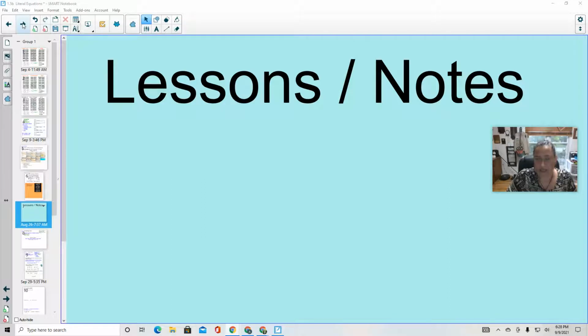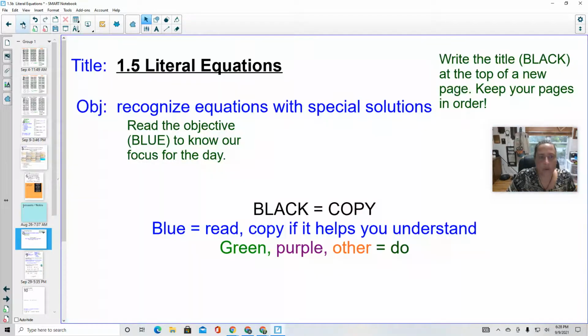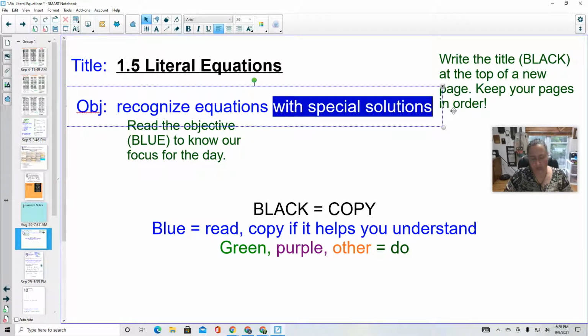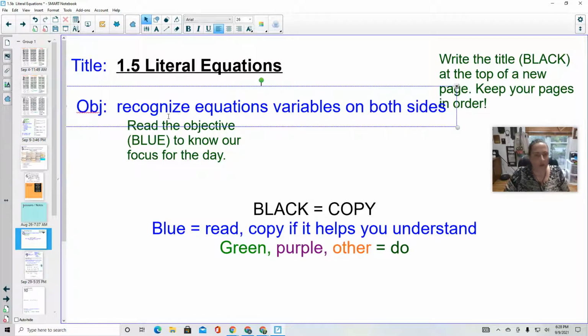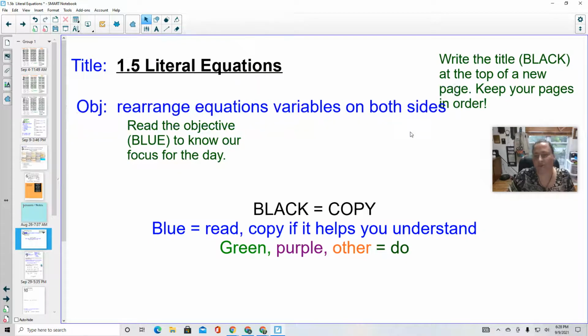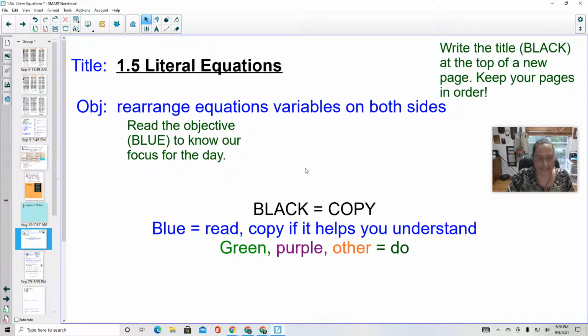So follow along. All right, 1.5 literal equations. We're going to rearrange equations with variables on both sides. Sorry about not changing that.